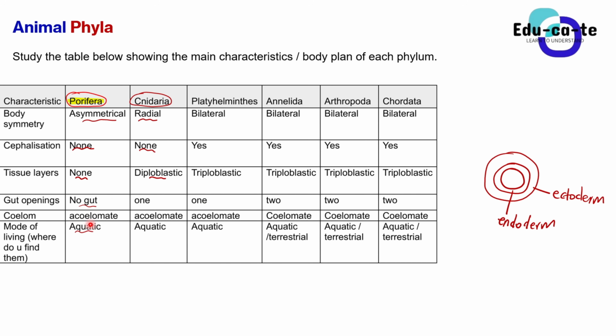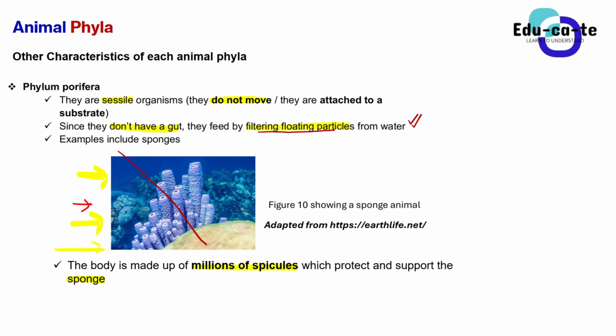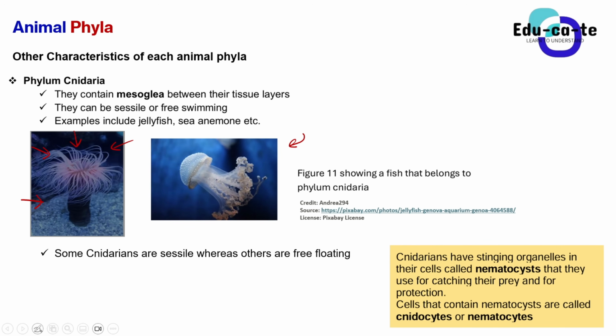Alright, and then when you look at the number of gut openings in animals that fall under Cnidaria, basically they have one gut opening. Remember that when you're talking about gut openings, it can be the mouth or the anus. When you say they have only one, it means they only have the mouth. So jellyfish have a mouth. I don't know if you can see it from this diagram, but somewhere along this jellyfish there is a mouth. That mouth is used to consume the food, and at the same time it is used to excrete the waste. So the mouth is acting as a mouth and an anus.